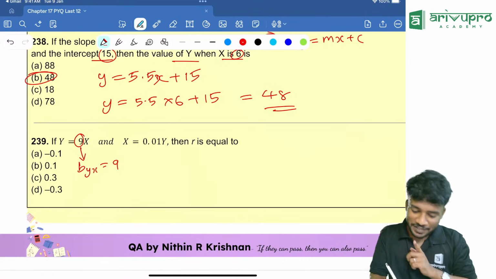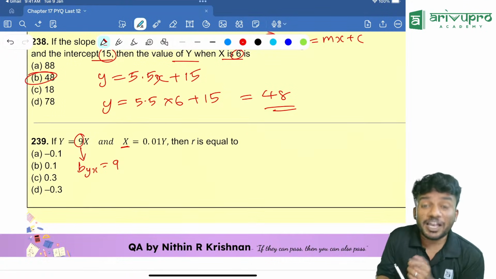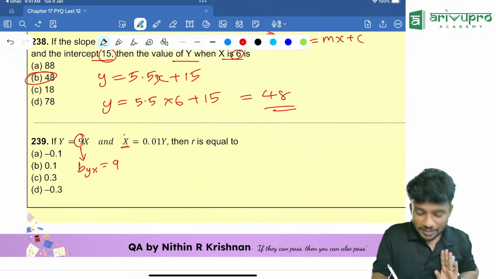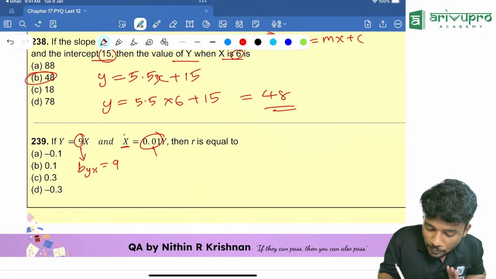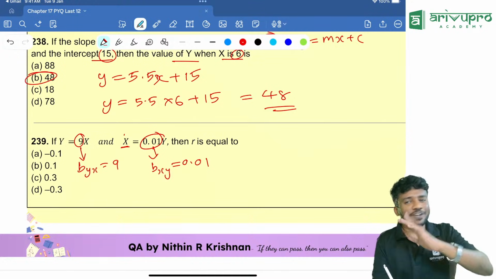Okay, then x is equal to 0.01 into y. That means we are finding the value of x when y is given. That means bxy is equal to 0.01. Now we need to find the value of r.